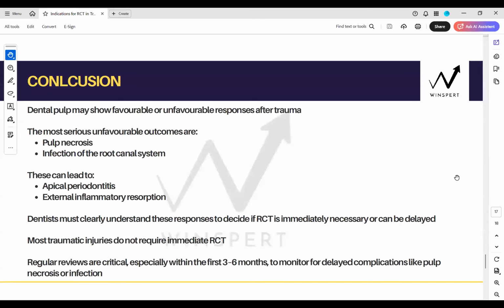Then comes your question, okay, after getting what X-ray you will take, then it will ask you what is the nature of the injury? How would you diagnose this? That's the second question in the trauma mock or your trauma SBQ. How will you know? Because IADT guidelines only tell you what are the signs in intrusion, in luxation, lateral luxations, extrusion, intrusion, how many millimeters of intrusion, how many millimeters of extrusion, whether you will do orthodontic repositioning or surgical repositioning.